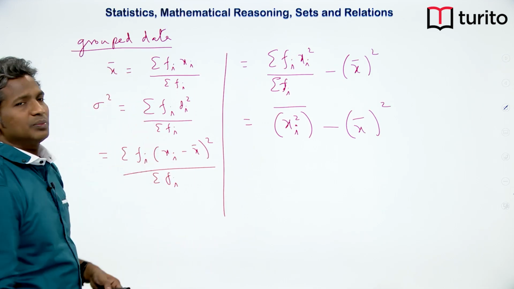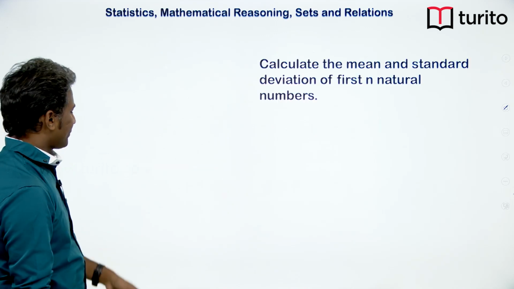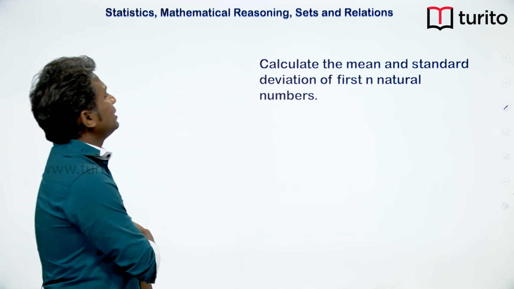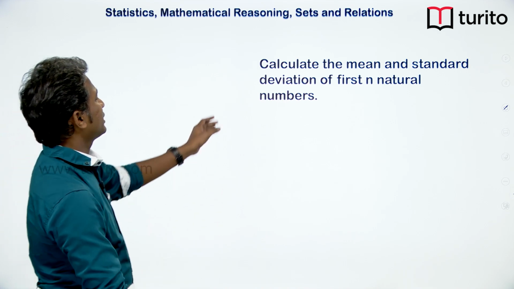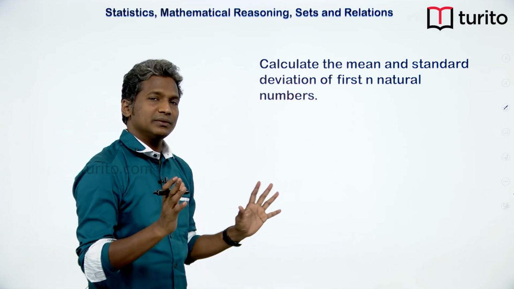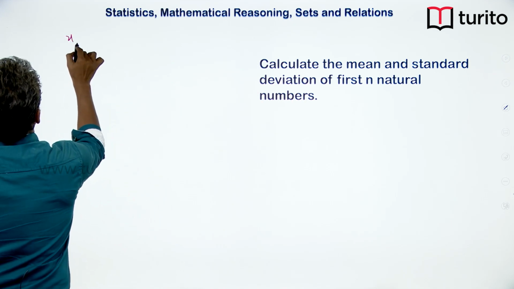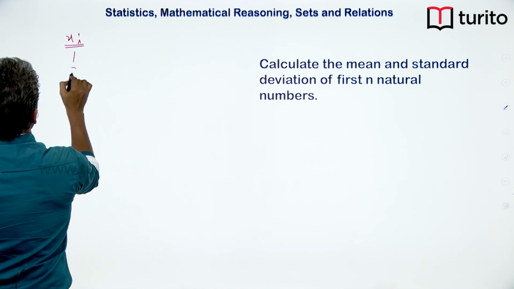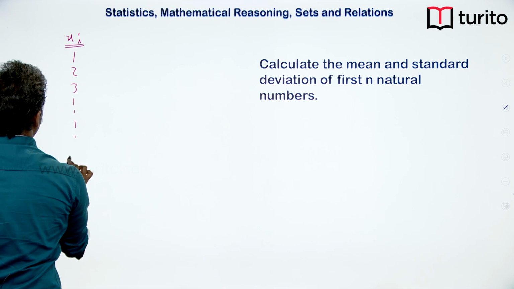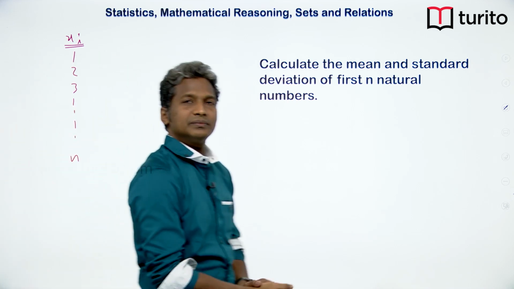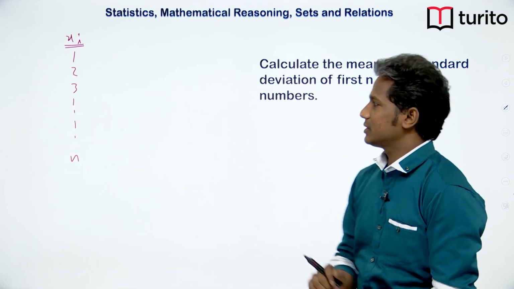Now, let us solve some problems. Calculate the mean and standard deviation of the first 10 natural numbers. So, what is our reading? Our readings xi are 1, 2, 3 till n. These are our xi. First 10 natural numbers.